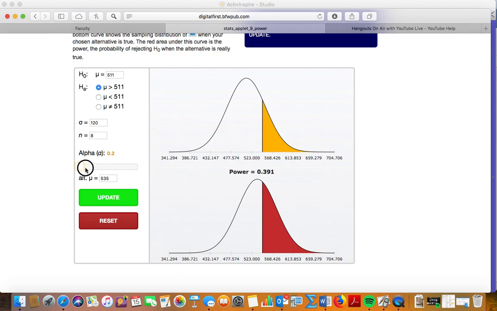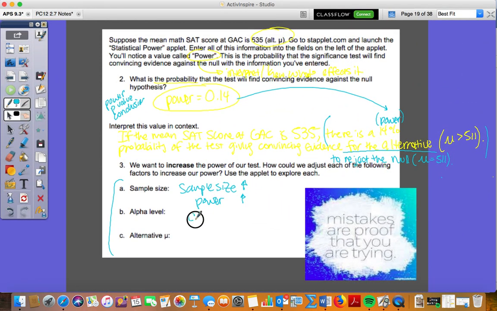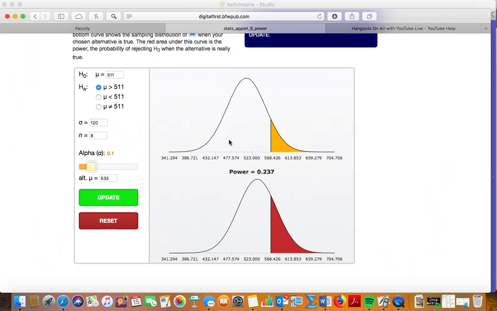As we increase the alpha level, so does the power. So as our alpha level increases, meaning it gets larger from 0.05 to 0.1, our power will also increase. These are really good multiple choice questions. There's usually at least one of these on the AP exam.